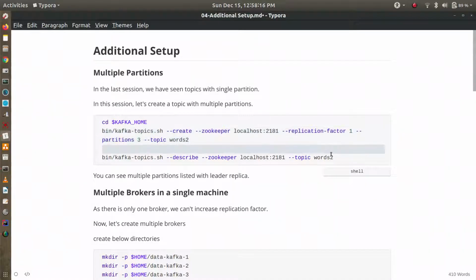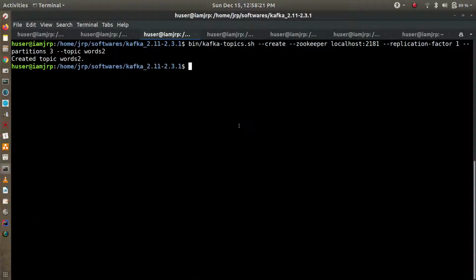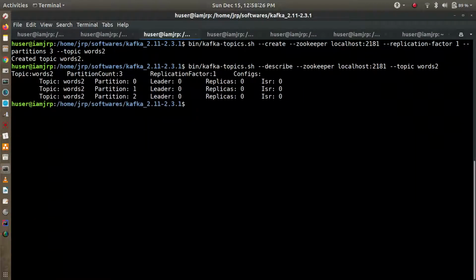Now let's check whether the words 2 topic is created properly or not. You can see the partition count is 3 and there are 3 partitions 0, 1, 2, but the leader is 0 because there is only one broker, and the replication factor is 1, so there is only one replica.